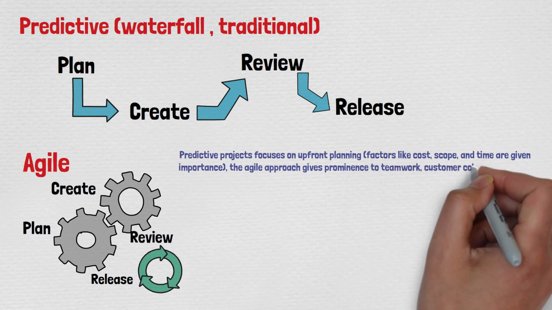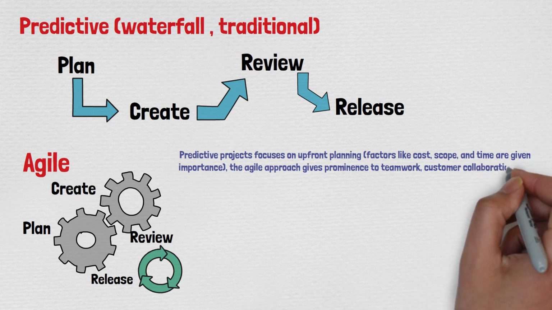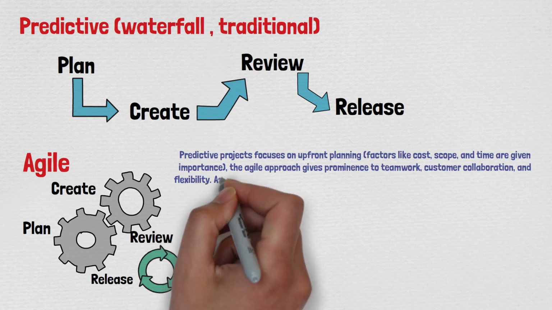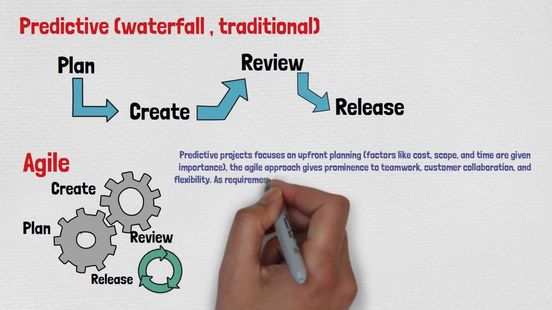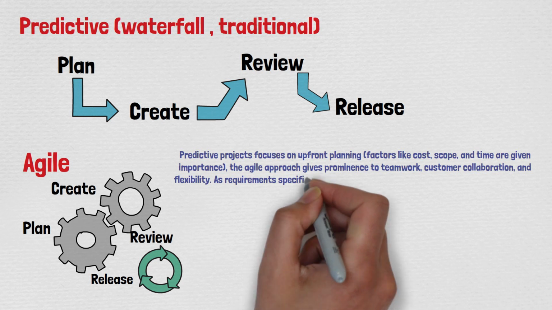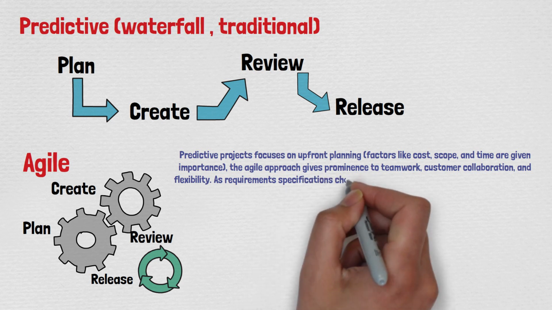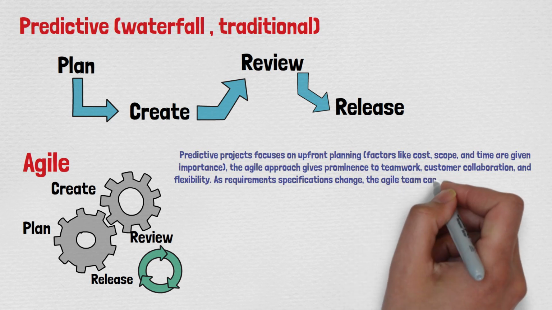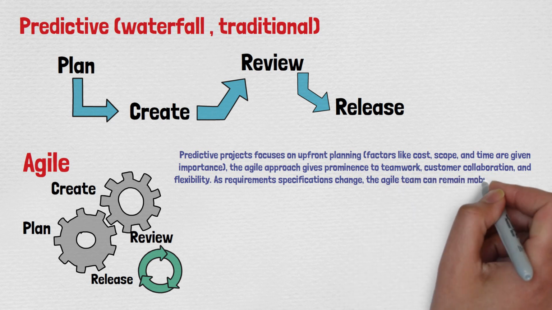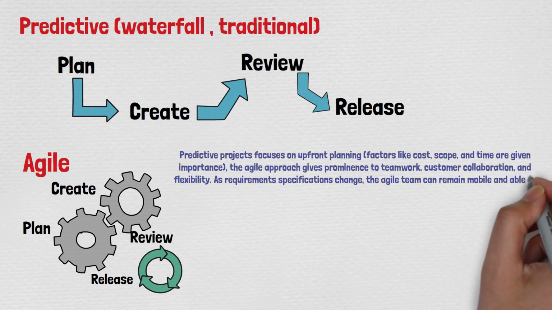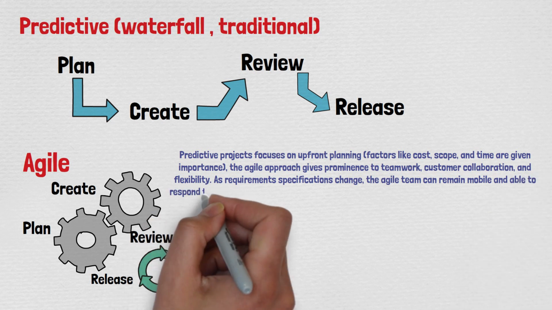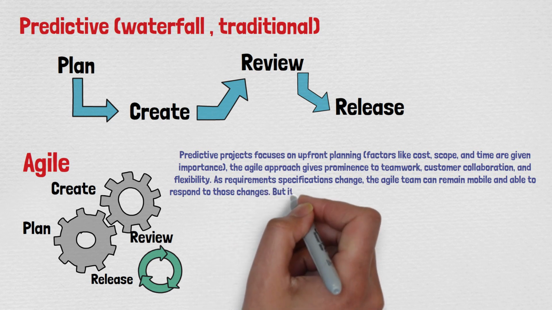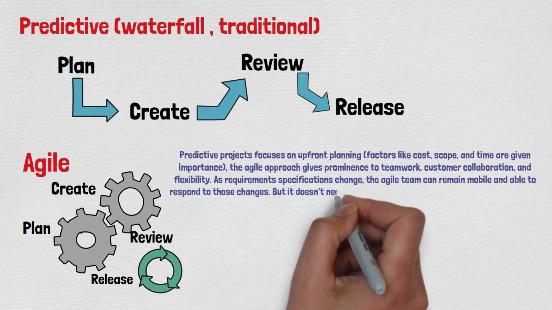But in Agile, the Agile approach gives prominence to teamwork, customer collaboration, and flexibility. So collaboration and flexibility are two key words in Agile. Make sure if you see these words in the questions during your exam, most probably it will be talking about the Agile framework. And when requirement specifications change, the Agile team can remain mobile and able to respond to those changes. So mobility is also a key feature in Agile. That's another keyword, guys.